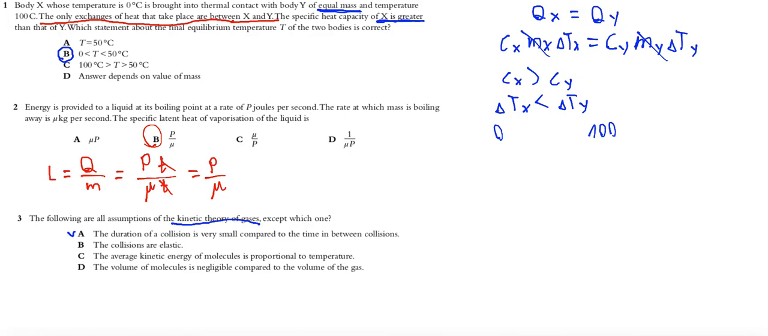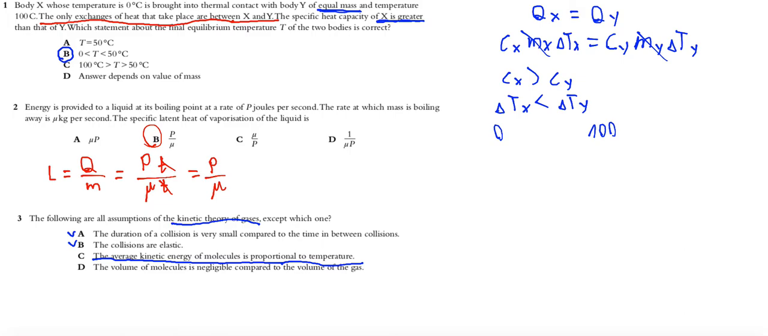Okay, B, the collisions are elastic. It's also true. Okay, collisions must be elastic, like a model of an ideal gas. C, the average kinetic energy of molecules is proportional to the temperature. This statement is true because in general the average kinetic energy of the molecules is proportional to the temperature in Kelvin scale, but this is not the part of the kinetic theory of gas. Like in ideal gas, molecular model of an ideal gas, this statement is not a part of a molecular model.